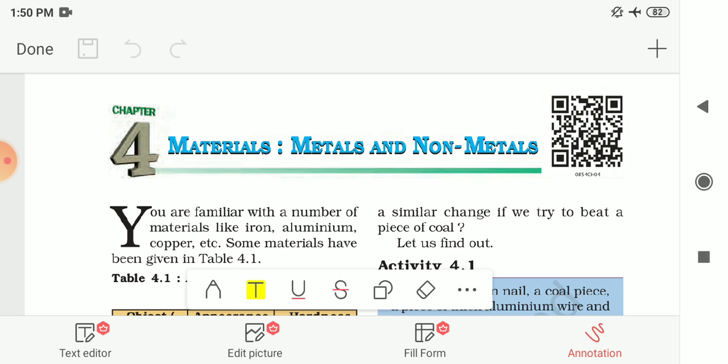Next property we had seen that metals can produce ringing sound when they are beaten. That means metals are sonorous. The next property, that is metals have shiny surface, or you can say metals are lustrous. And in the last physical property, we had seen that metals are hard. So these are some of the physical properties of metals.